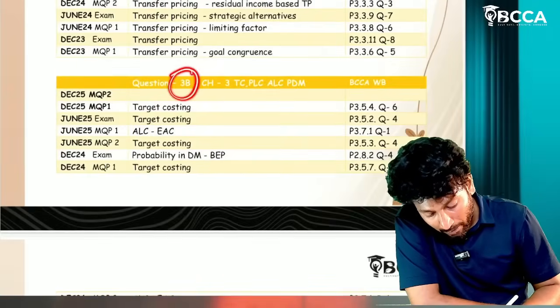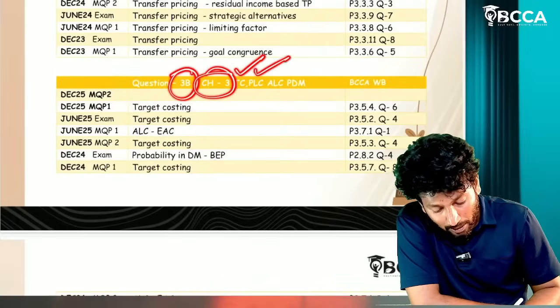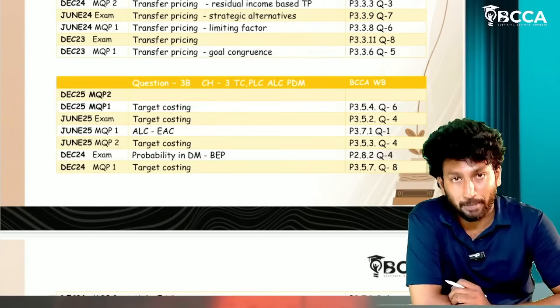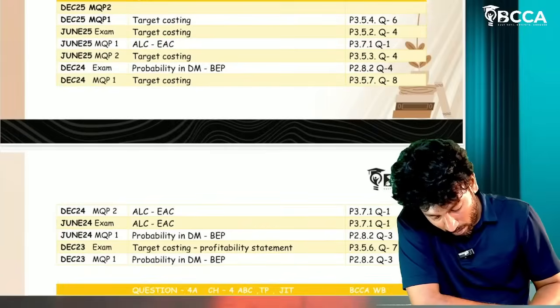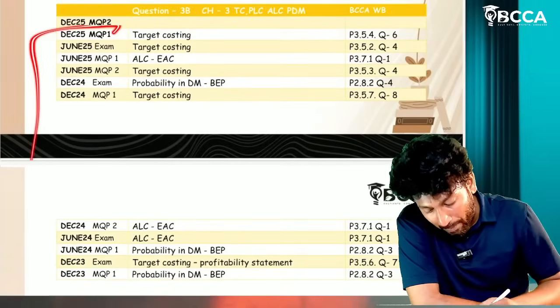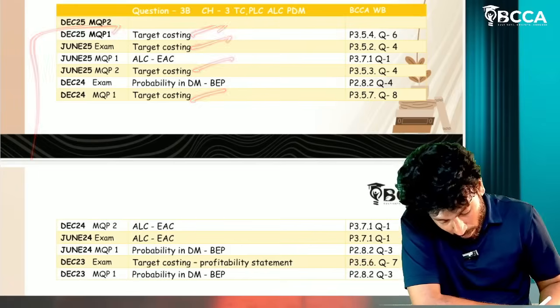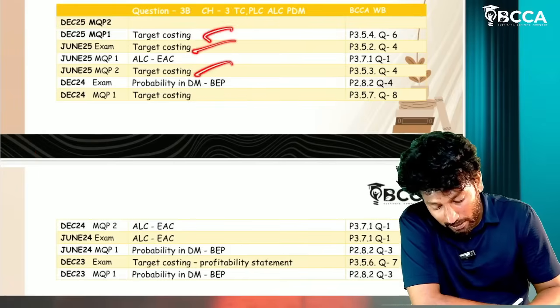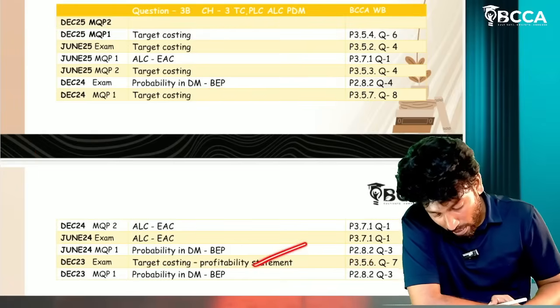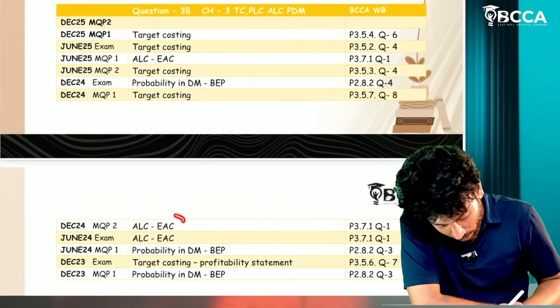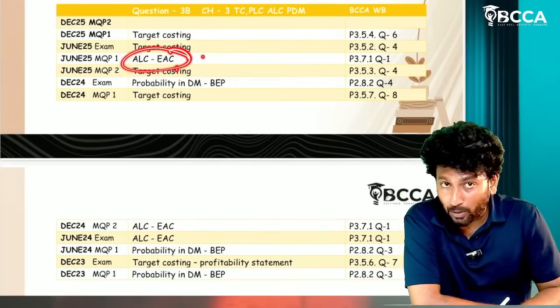Next one, question number 3B from chapter number 3: target costing, product life cycle, asset life cycle, probability in decision making. Out of these 11 papers, target costing has been asked 5 times. Those are target costing questions. Asset life cycle question has been asked 3 times.